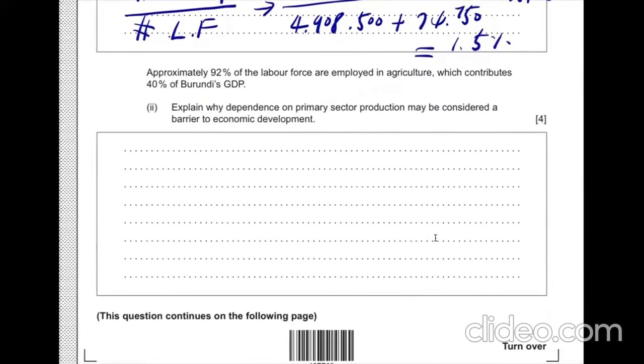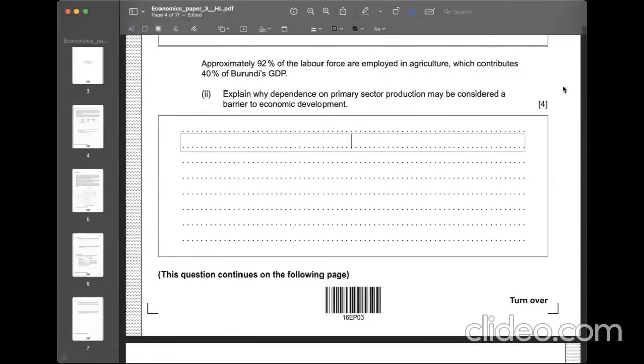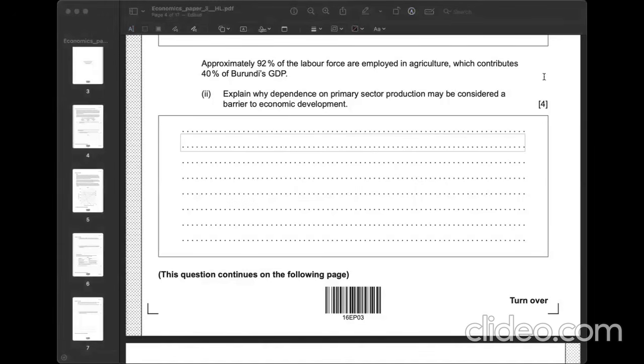Following information. Approximately 92% of the labor force is employed in agriculture, which contributes 40% of Burundi's GDP. It sounds very unproductive. A2, explain why dependence on primary sector production may be considered a barrier to economic development. Since the question asks us to explain why, we need to find reasons, and the question is worth 4 marks, so at least 2 reasons are necessary.